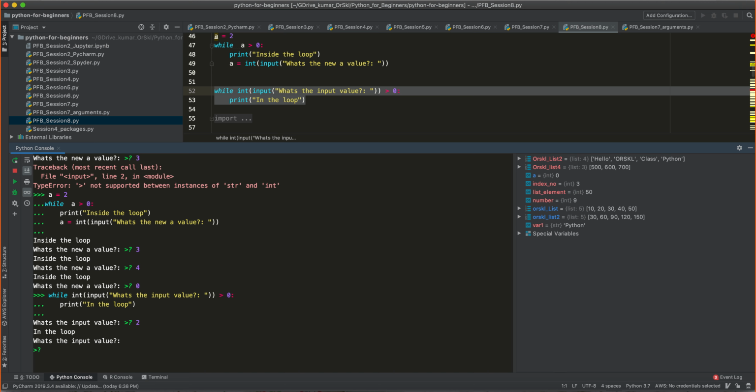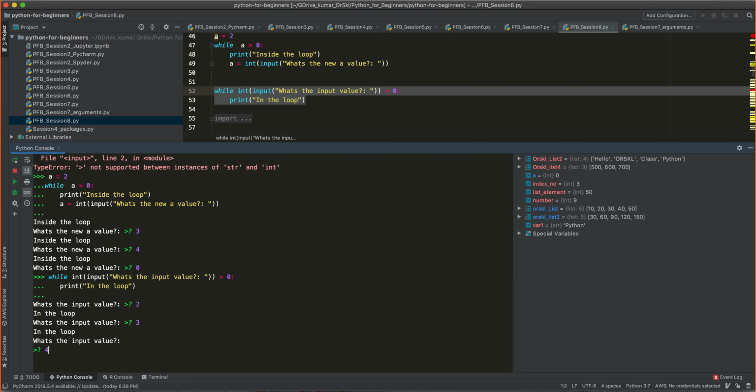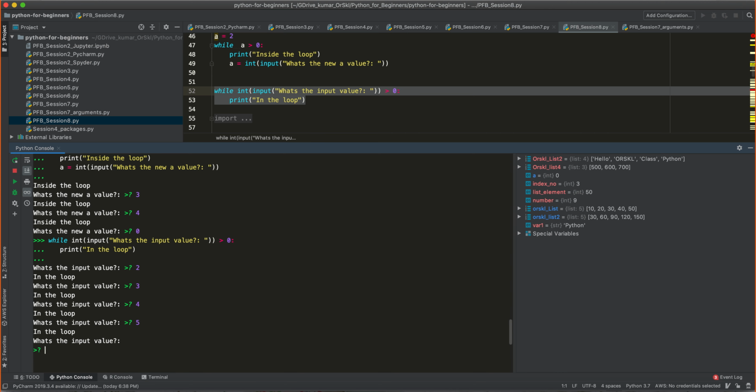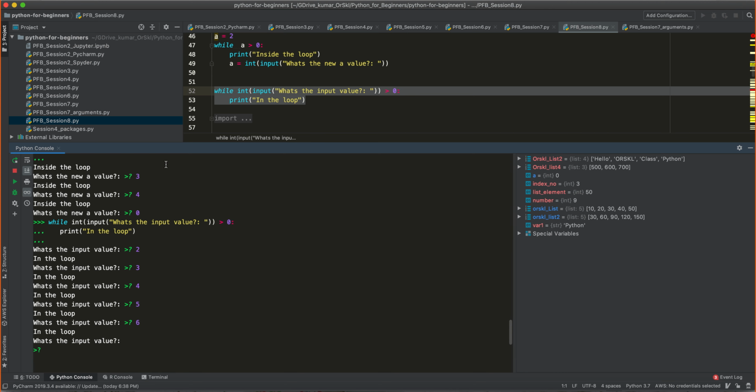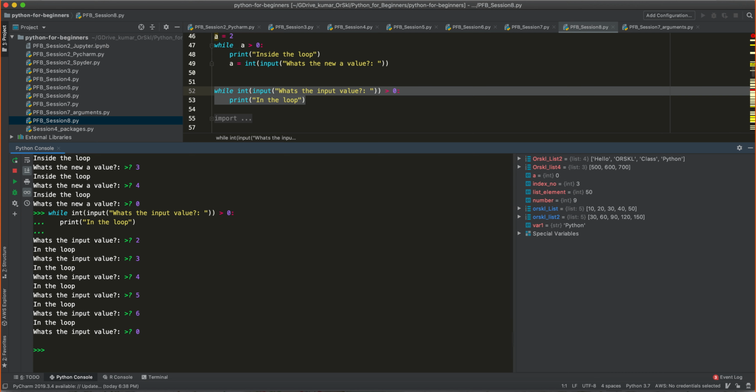The next time I'm saying 3, it is the same thing. Next time I'm saying 4, it is the same thing. 5, 6, it is the same thing. Never is it less than 0 or equal to 0, right? Now if I say 0 or -1, it breaks the loop.